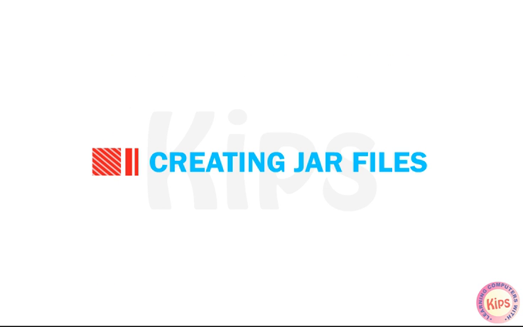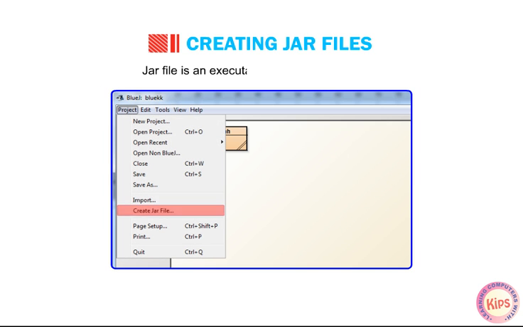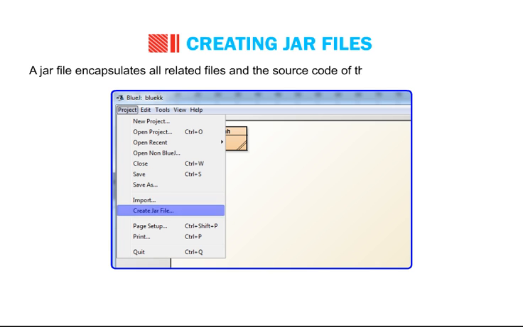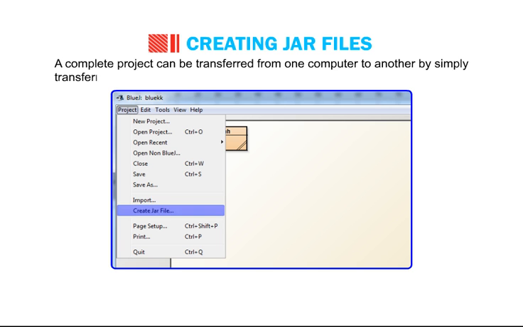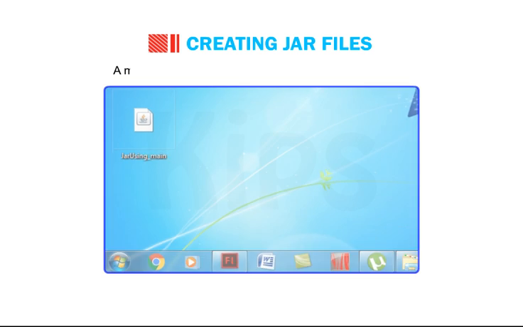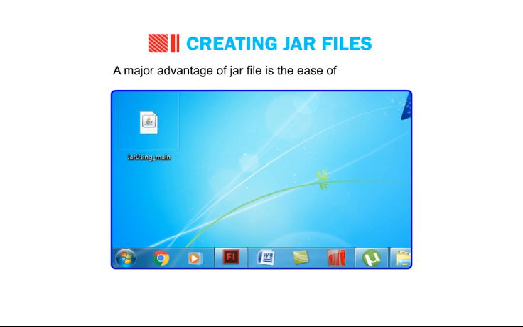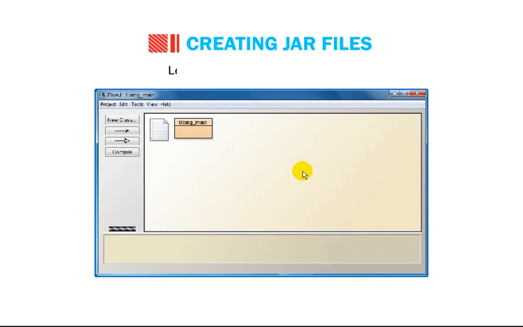Okay students, let me tell you how to create jar files. A jar file is an executable file of a Java project. A jar file encapsulates all related files and the source code of the project in a single unit. A complete project can be transferred from one computer to another by simply transferring its jar file. A major advantage of a jar file is the ease of its execution. A jar file can be simply executed by double-clicking on its icon. Let us learn how to create a jar file.